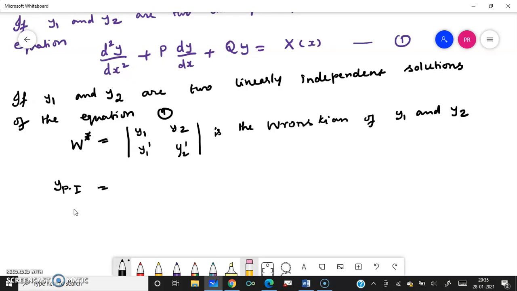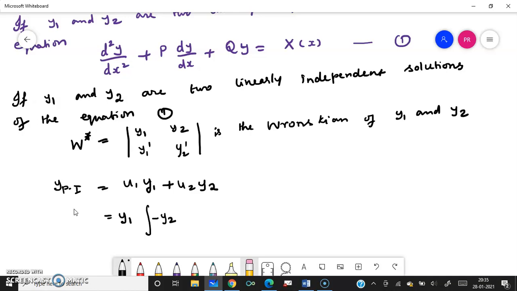What is the particular integral? It will be u1 y1 plus u2 y2. What is u1? u1 is the integral of minus y2 times X by W star dx.